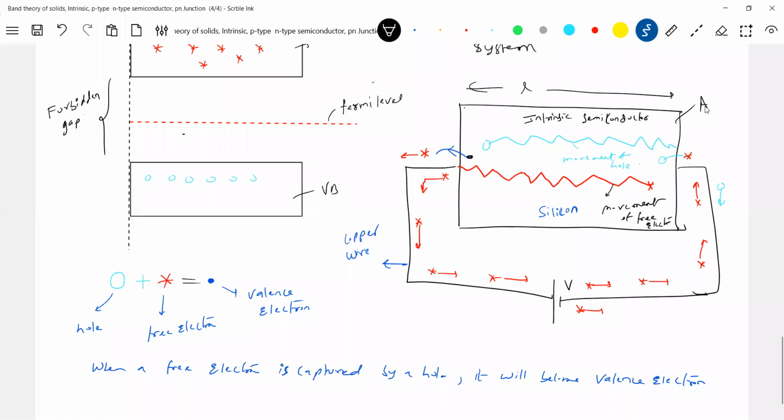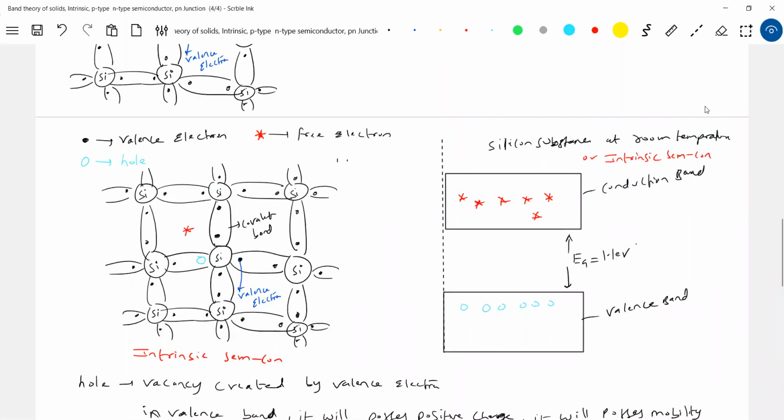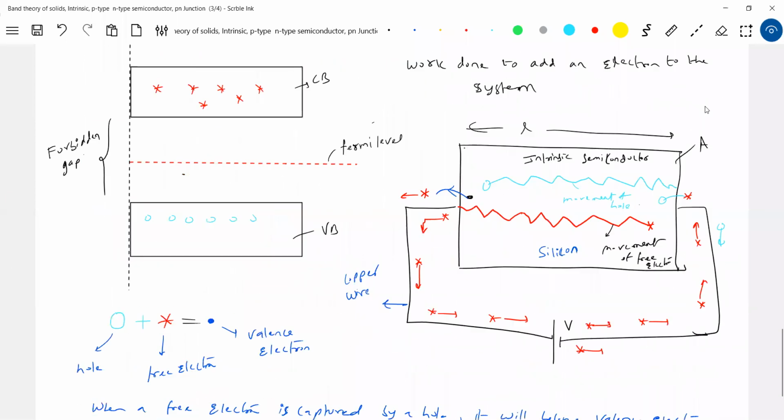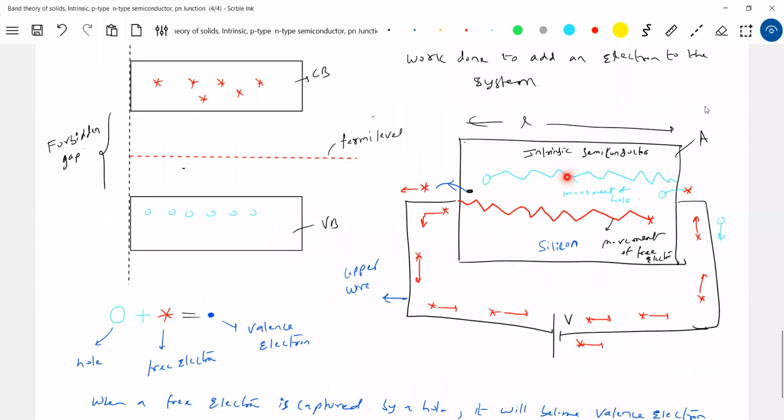Why not say, sir, why can't you say valence electron? Valence electron means the one which will take the position of all is what is responsible for that all current, no? These electrons will not participate, no? So therefore, it will be wrong to say that valence electrons also are responsible for flow of current. Better say all and the free electron. Got this? Because the other valence electrons, they're not participating in the conduction of current.